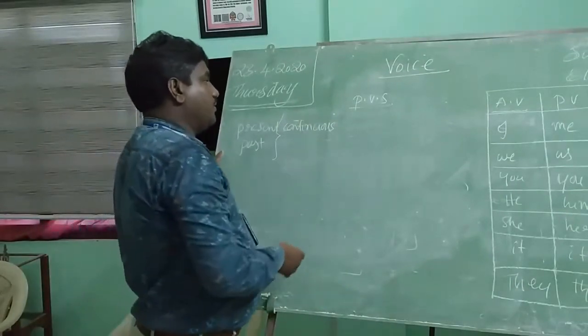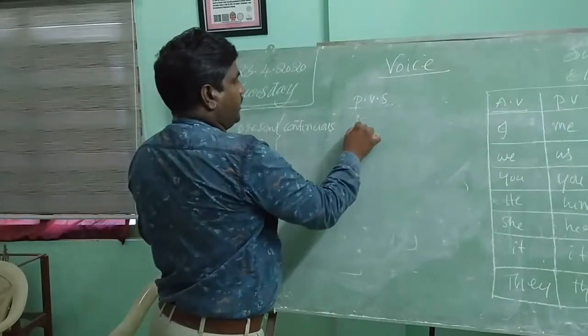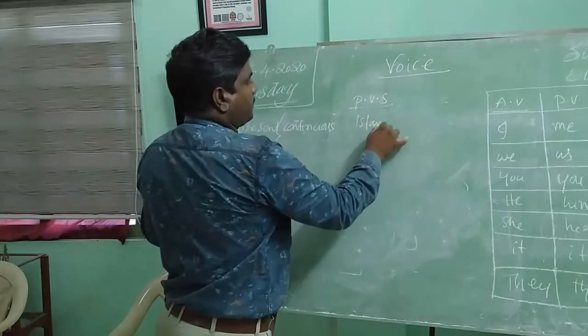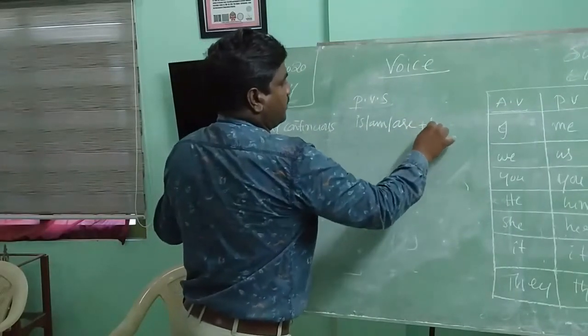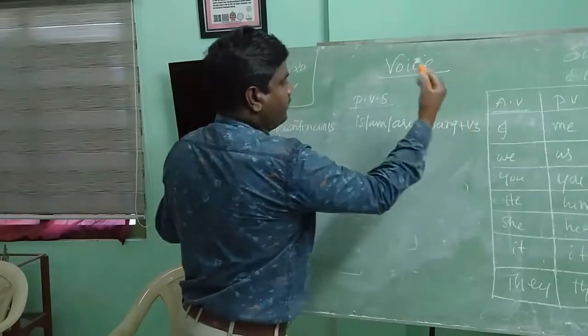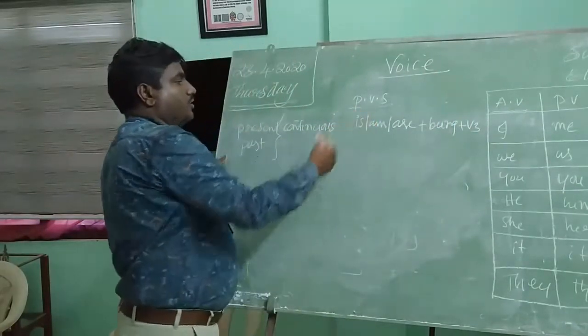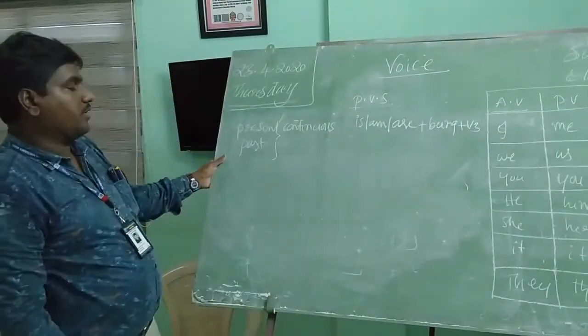What is the passive voice structure in continuous tense? Is, am, are, plus being, plus V3. This is the present continuous passive voice structure.